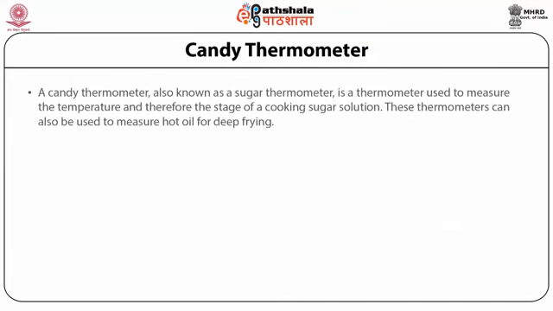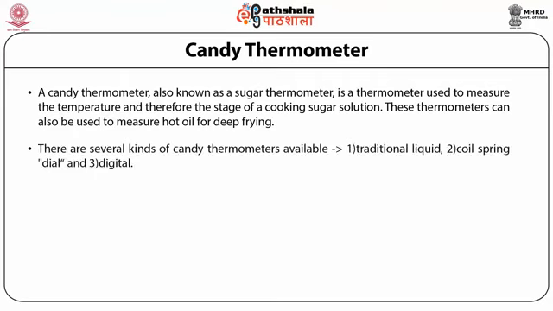For this purpose, a candy thermometer, which is also known as a sugar thermometer, is used. It measures the temperature and therefore the stage of a cooking sugar solution. This thermometer can also be used in other cookery procedures like heating oil. There are several kinds of candy thermometers available in the market. These are the traditional liquid thermometer, the coil spring dial thermometer and digital thermometers.